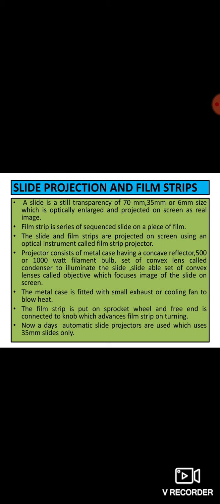The metal case is fitted with a small exhaust or cooling fan to blow out the heat. The film strip is put on the sprocket wheel and is connected to a knob, which advances the film strip on turning. And nowadays automatic slide projectors are used, which use 35 slides only.